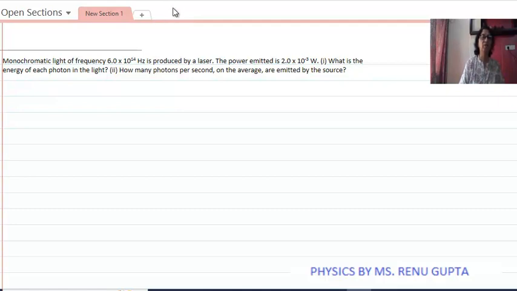Today we are doing the question which is based on the topic of dual nature of radiation and matter. The question here is: monochromatic light of frequency 6 into 10 to the power 14 Hz is produced by a laser. The power emitted is 2 into 10 to the power minus 3 watt. Number 1, what is the energy of each photon in the light? Number 2, how many photons per second on the average are emitted by the source?